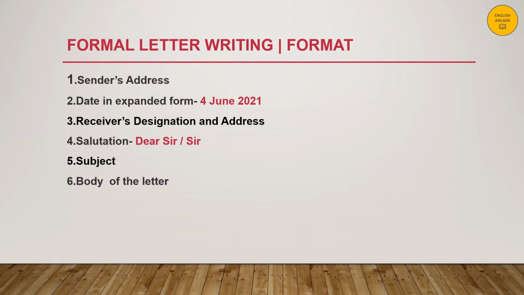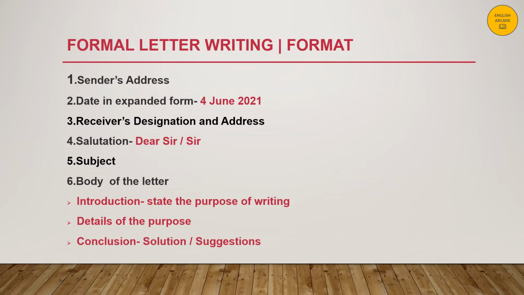The body of the letter is the main part of the letter, and for the sake of examination can be divided into 3 paragraphs. The first paragraph is an introductory paragraph where we state the purpose of writing the letter. The second paragraph provides all the details of the purpose of writing, and the third paragraph gives the conclusion.